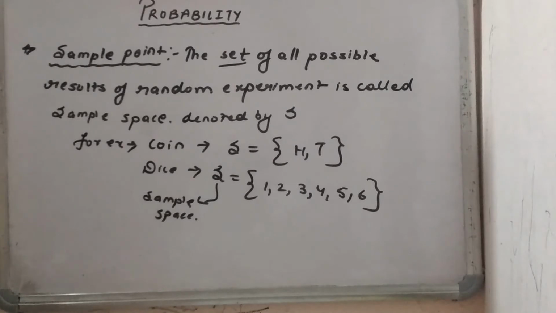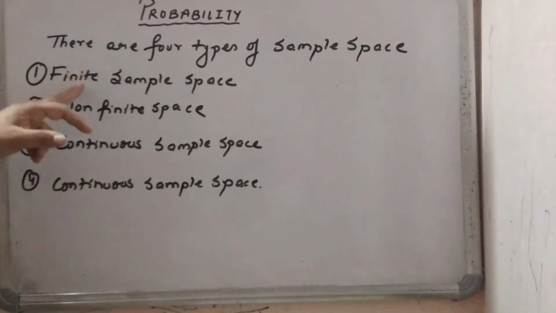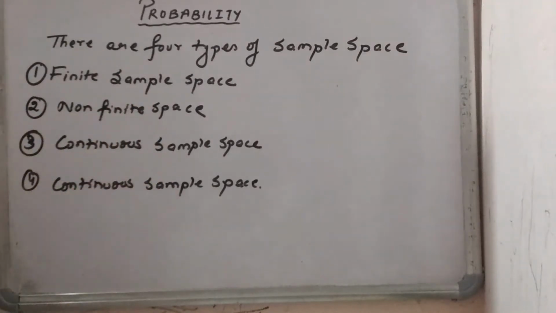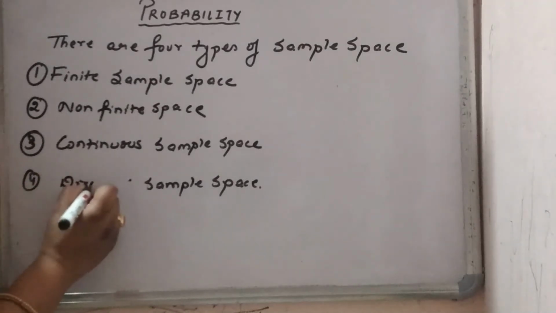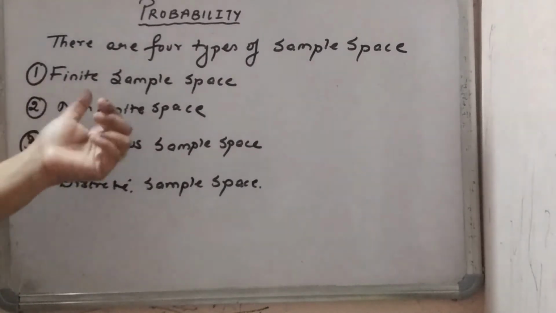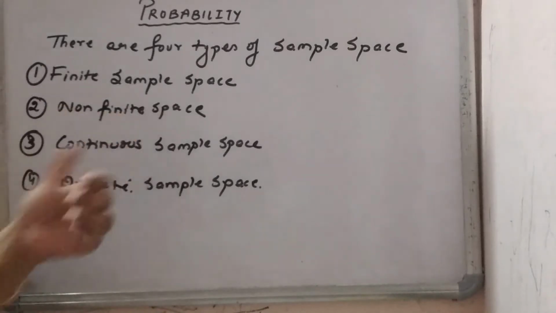ठीक, अब देखो कितने types of sample space होते हैं. Now you can see there are 4 types of sample space. First is finite sample space, non-finite sample space, continuous, and the last is our discrete sample space. Here you can see in the finite and non-finite, the number of points and whatever the outcomes will be limited. Here in the finite one, it should be limited, and in the non-finite one, it is not limited.